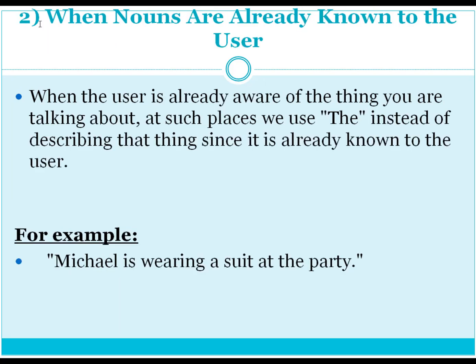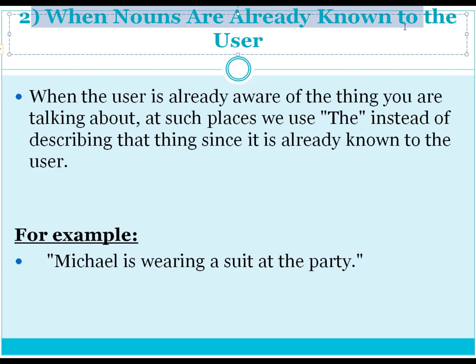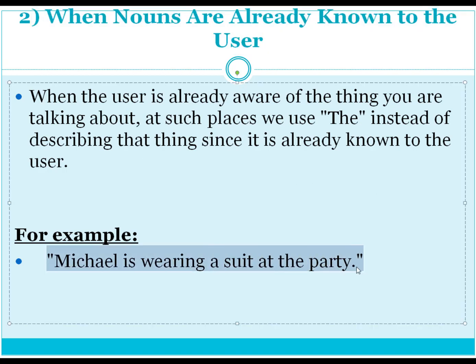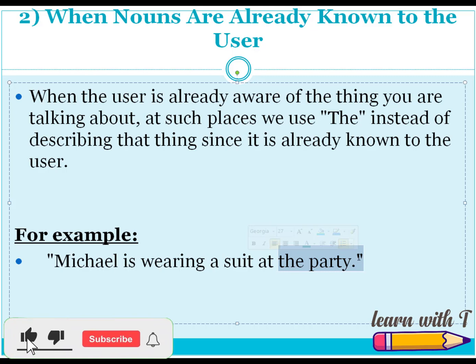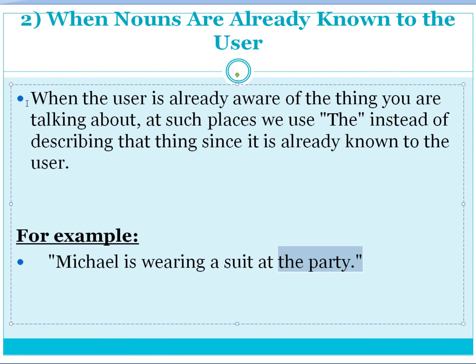Another place where we use "the" is when the nouns are already known to the listener. For example, you attended a party last week and you are discussing that party. You attended a ceremony last Friday and you are having a discussion about it with your friend. So we use "the" with that ceremony. For example, Michael is wearing a suit at the party. Your friend already knows about that particular party, so you use "the" with that party. When the listener is already aware of the things you are talking about, we use "the" instead of describing that thing, since it is already known.